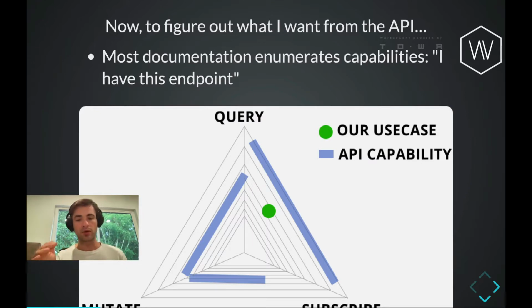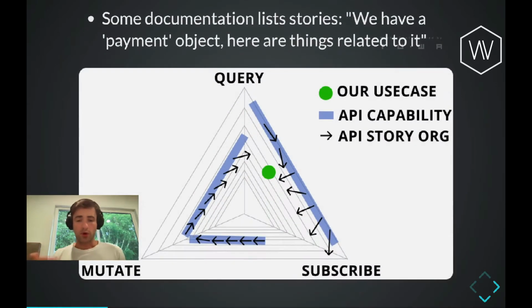And this is the worst with documentation that simply enumerates capabilities and says, hey, I have all of these endpoints. And then it's up to me as the reader to figure out, well, is this endpoint relevant to the use case I'm trying to pull off or not? Of course, a lot of them are going to have better organizational stories.